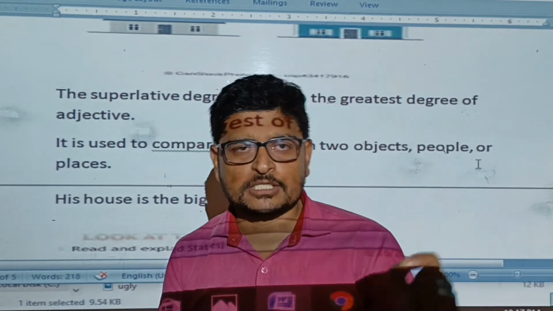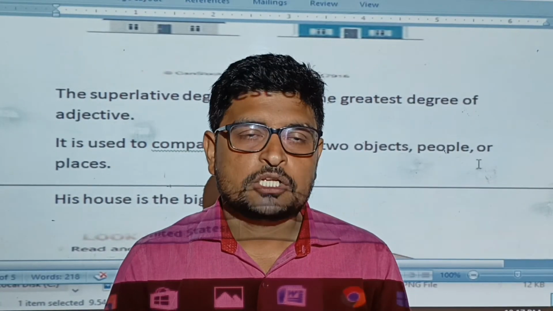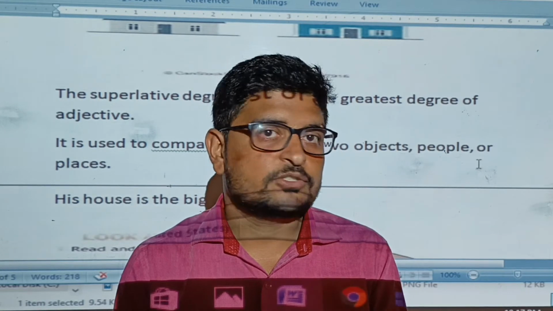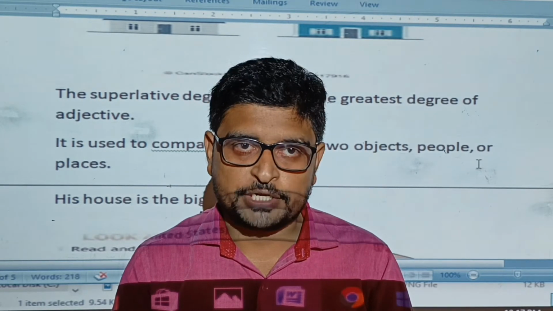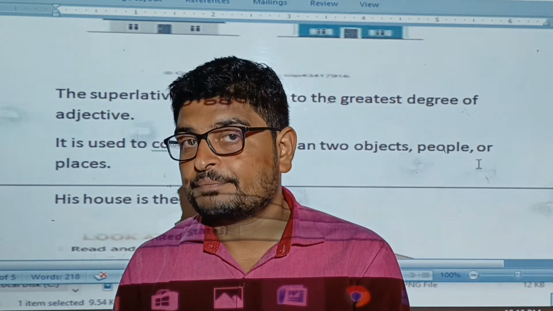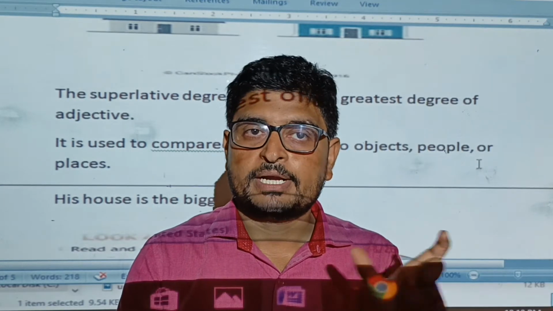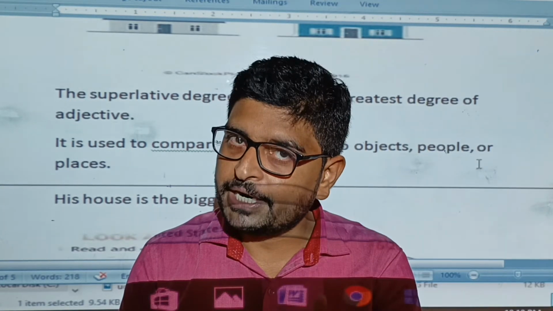Okay, Ram is a tall boy. Is there a comparison? No, there is no comparison, so it is a positive degree. Ram is taller than Syam. Here we have to compare two boys, Ram and Syam, so it is a comparative degree.